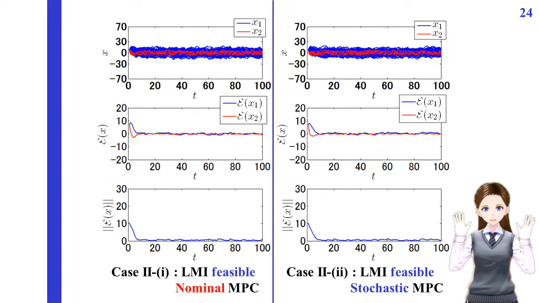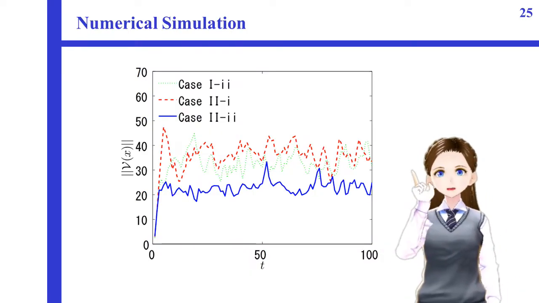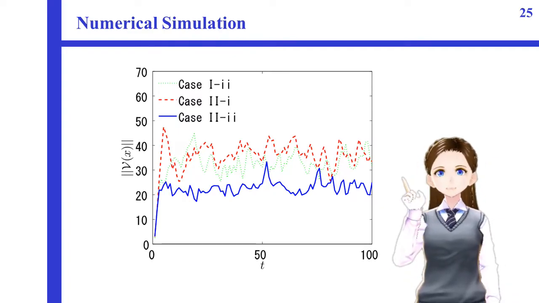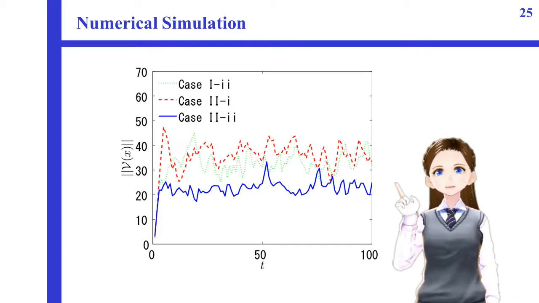In both the case 2-1 and the case 2-2, the LMI stability condition is satisfied. Therefore, we can see that both systems are almost surely asymptotically stable in the mean. From these figures, it is difficult to find the difference of the performance between nominal MPC and stochastic MPC. So, I would like to show the variance for each case in the next slide. This figure shows the time response of the variance norm. The variance of the state in the case 2-2 is reduced better than any other cases. Consequently, we can verify the effectiveness of the proposed method by numerical simulations.